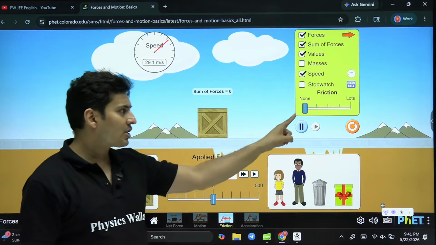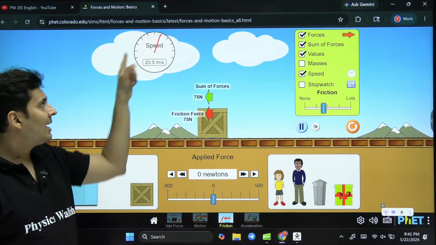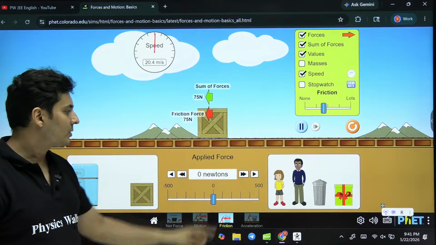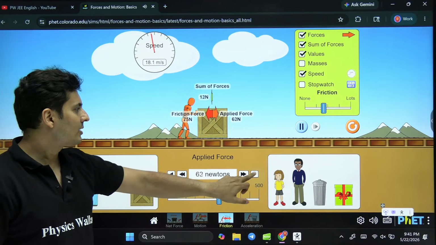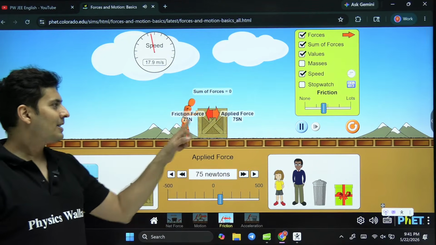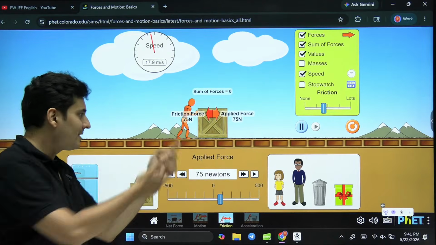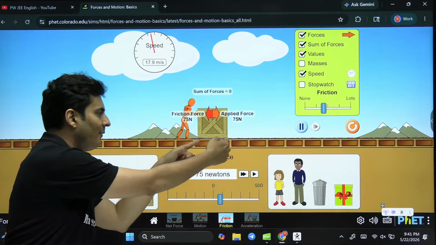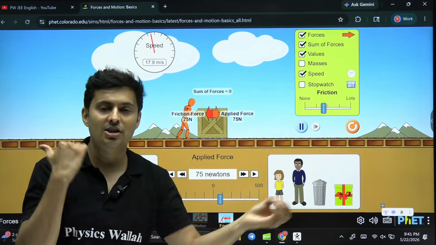Now if there is friction, obviously there is an unbalance, and because of that unbalance you will see the speed reduce, unless somebody decides, wait a minute, I will also apply an equal amount of force. Look at it, 75, 75. I am pushing it as much as it is being resisted by this rough surface. That rough surface gives something called friction.